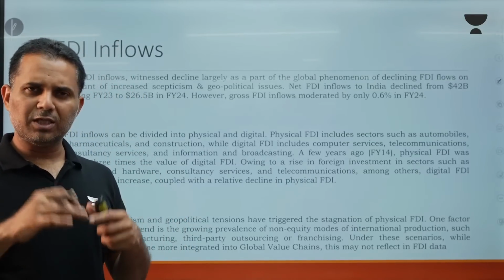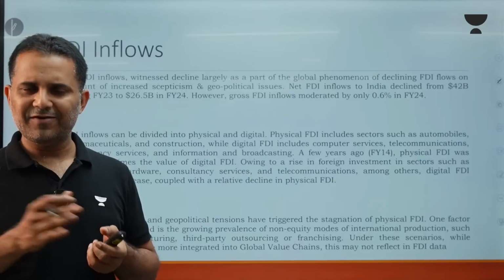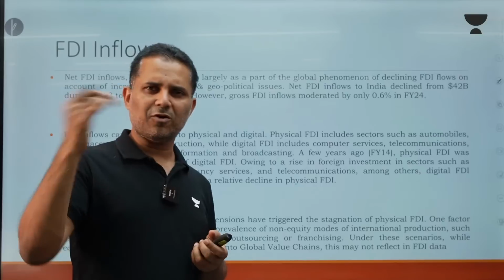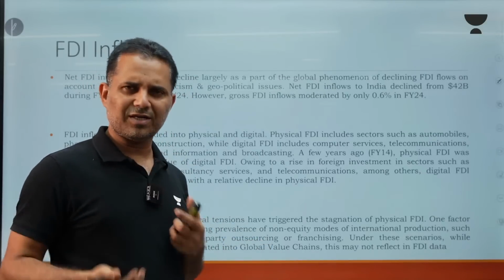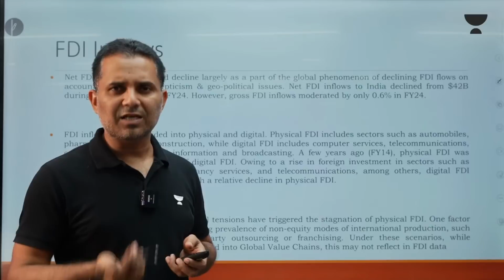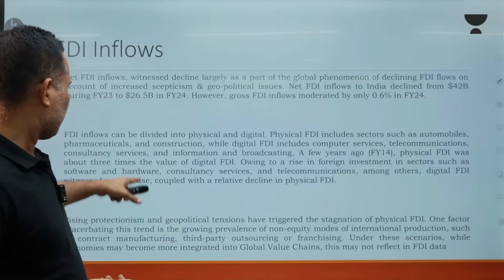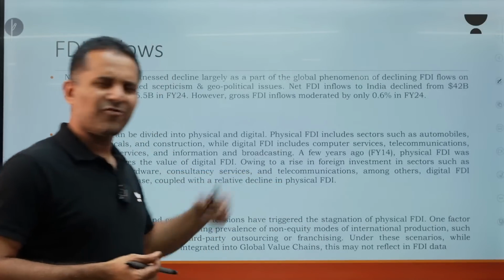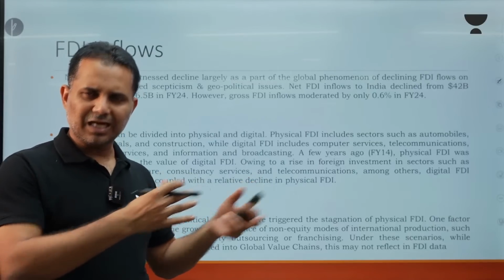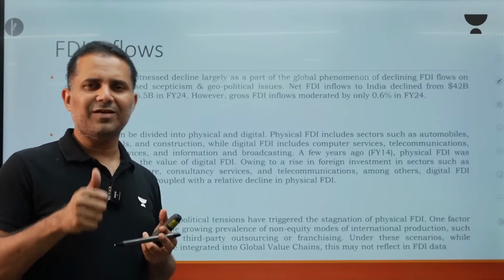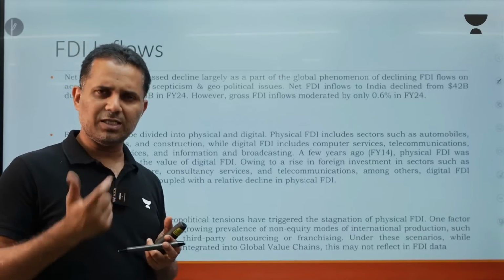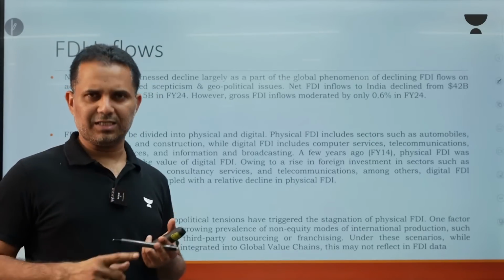But we need to see all this in a particular context. FDI can be divided into digital and physical. Physical FDI means a foreign company investing in roads, railways, manufacturing. Digital FDI means a foreign investor investing in services. See here, consultancy, telecom, software, this is digital FDI. The trend we are seeing is that since the last few years, digital FDI is increasing, that means FDI in services, consultancy, software, technology is increasing, and physical FDI is decreasing.